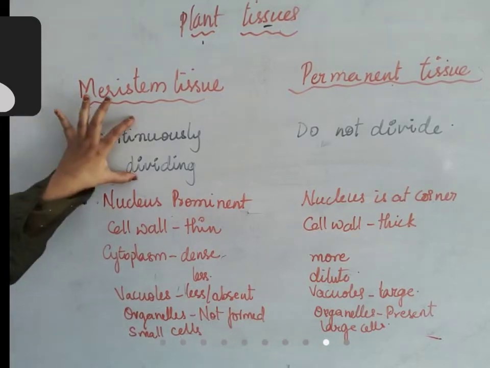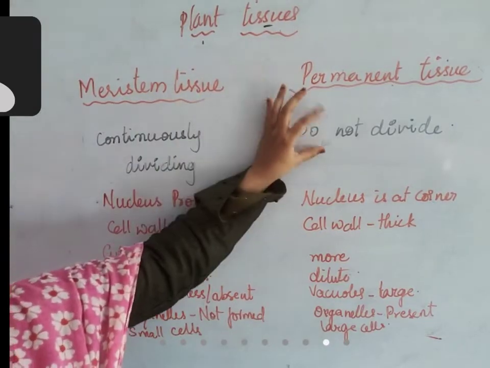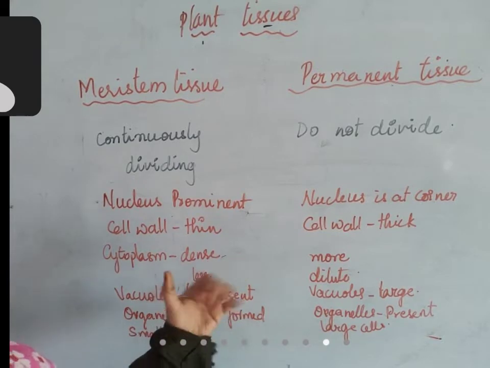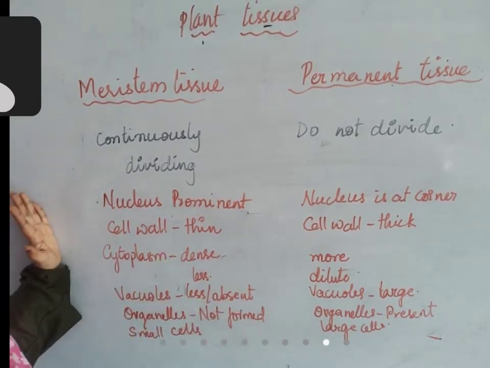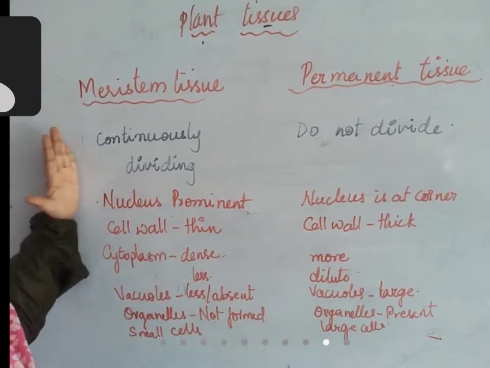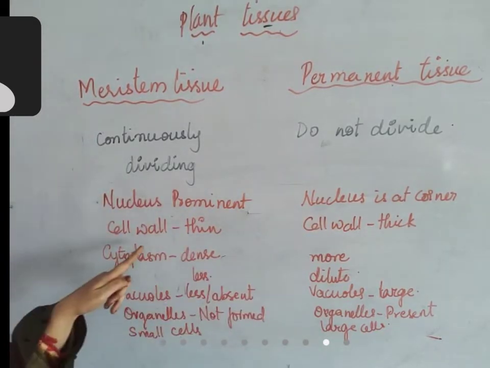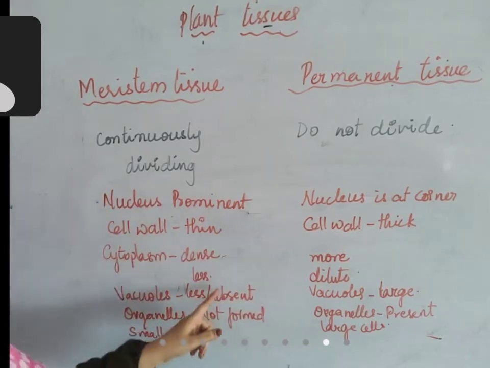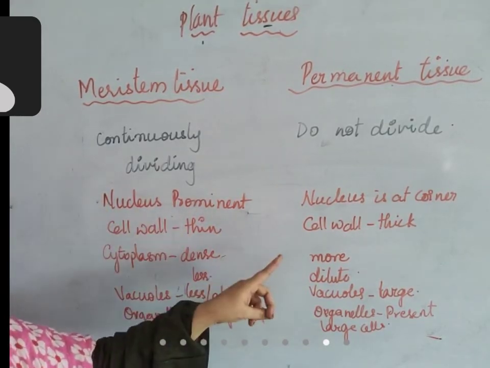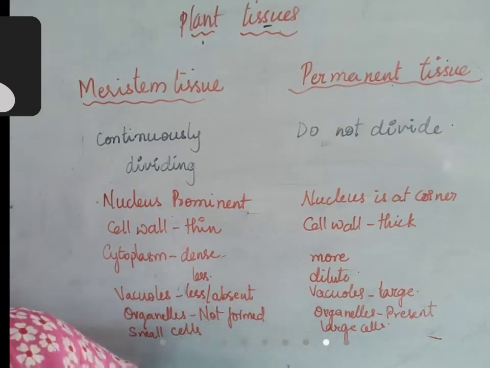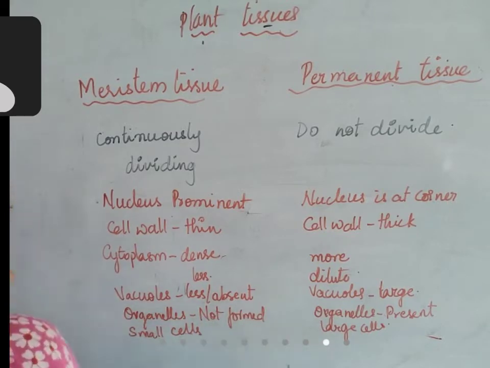Only based on this one thing, that it's dividing continuously or not dividing, you can understand the total differences between meristematic tissue and permanent tissue. Structurally, you see how many differences there are. When you observe it under a microscope, here the nucleus is clearly seen, here the nucleus is pushed to a corner. The cell wall is thin, the cell wall is thick. Cytoplasm is dense and less; here the cytoplasm is more and dilute. Vacuoles are less or absent; permanent tissues have large vacuoles. Organelles are absent here, organelles are present. Cell size is very small, cell size is very large.